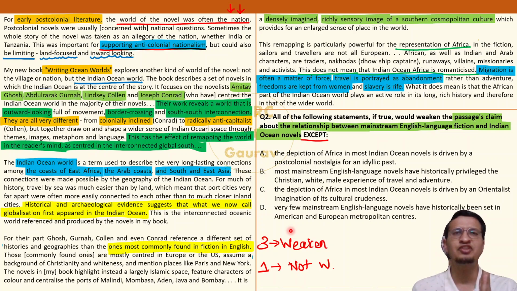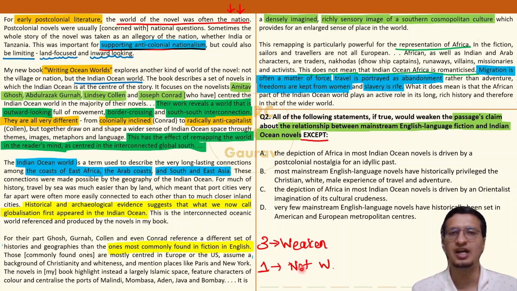What does the author say? That English fiction novels and Indian Ocean novels are both very different. They are completely exclusive of each other. So what does it mean when you weaken them? You are going to show some kind of intersection. And are these intersection type options going to be the answer? No. What's going to be the answer? The one which does not weaken, meaning the option which is in line with what the author says, which agrees with and supports what the author says, that is going to be the answer. Once again I'll repeat, what's going to be the answer? The one which supports the author, the one which is in line with the passage.